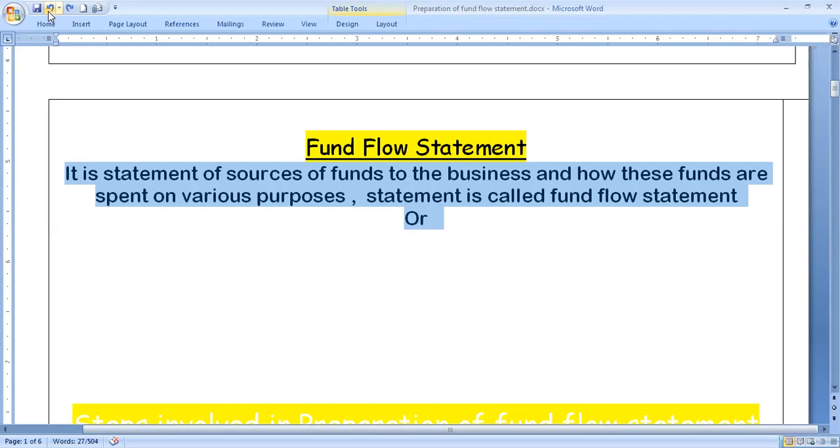Out of the generating assets in our business concern, out of the various sources that we are enjoying in the business concern, the movement of working capital, or flow of working capital, can be understood by preparing this fund flow statement. It is a statement which shows sources and application of funds.